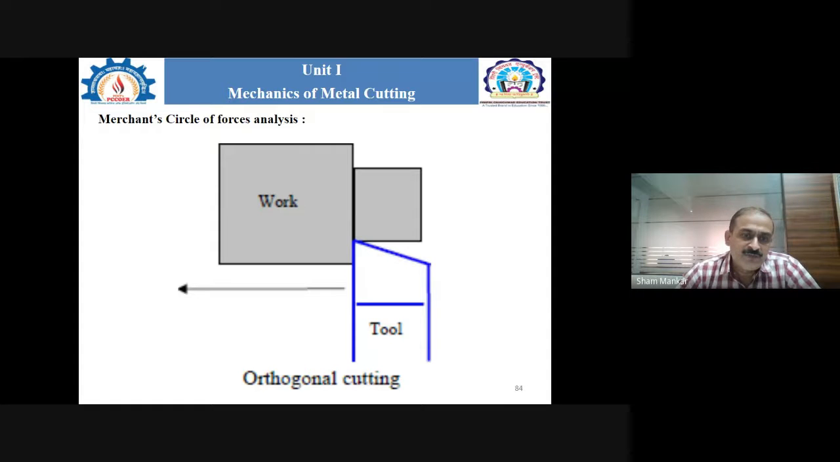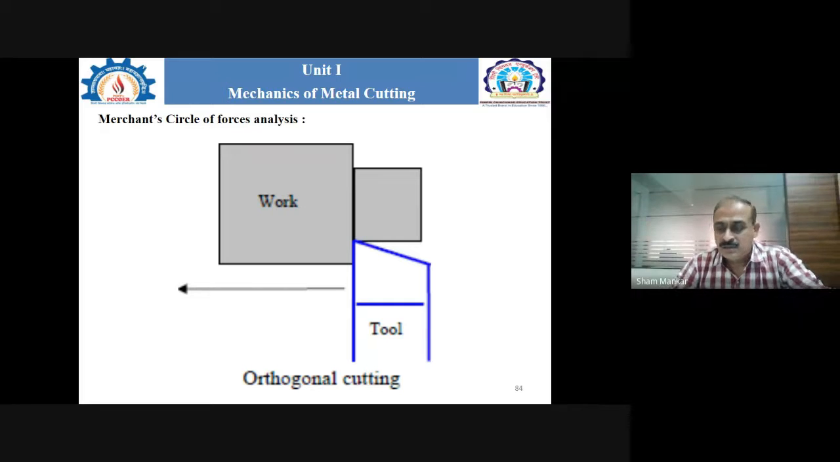As we know, there are two types of cutting process: one is the orthogonal cutting process and the second is the oblique cutting process. In the orthogonal cutting process, the cutting edge of the tool is exactly at an angle of 90 degrees with respect to the rotation of the workpiece. In the oblique cutting process, the angle is other than 90 degrees, not exactly 90 degrees. That is the main difference.